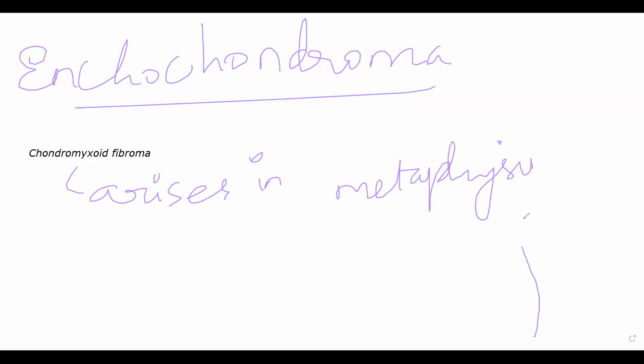So if you look at the metaphysis, this tumor will look something like this. It will be inside the metaphysis itself. ठीक है. And the tumor is often surrounded by a layer of sclerotic bone. Whenever there is damage occurring, वहाँ पर sclerosis होता. Whenever this tumor is present, it is surrounded by one layer of sclerotic bone. That is a characteristic feature of chondromyxoid fibroma. Then those are all benign tumors: you have chondromyxoid fibroma, chondroblastoma, enchondroma, and osteochondroma.